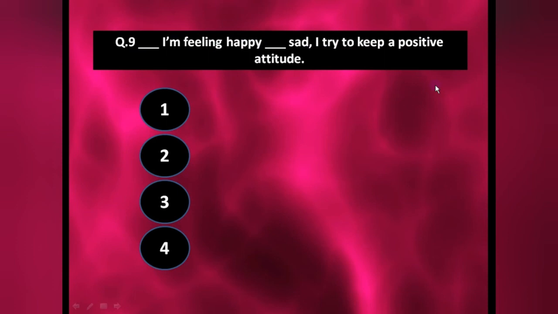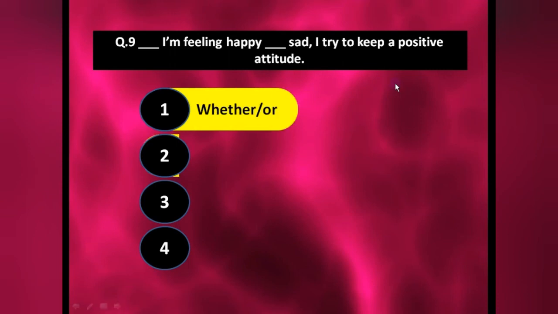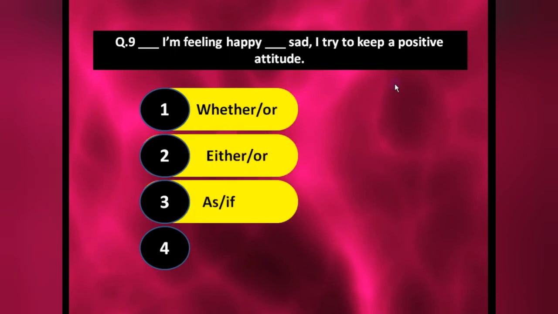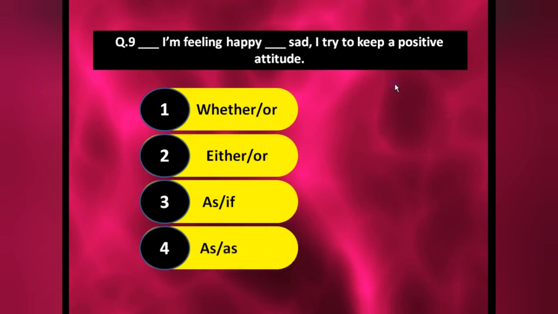Next one, dash I am feeling happy dash sad I try to keep a positive attitude. So in this condition, first of all just see the options here. That is whether or, either or, as if, as. Now see, as I am feeling happy, as sad. At a single point of time, you cannot be happy as well as sad. It's completely wrong.